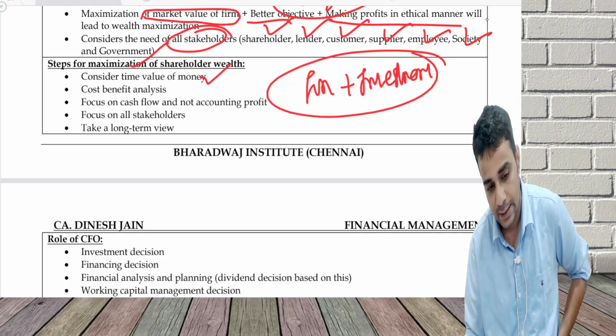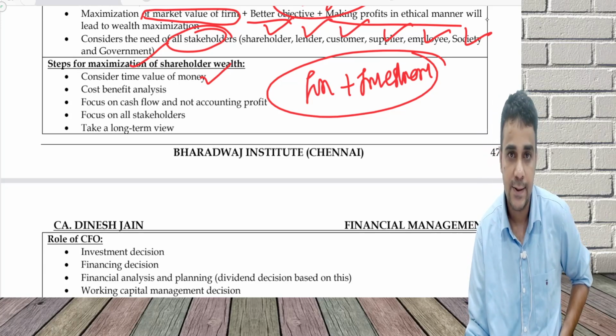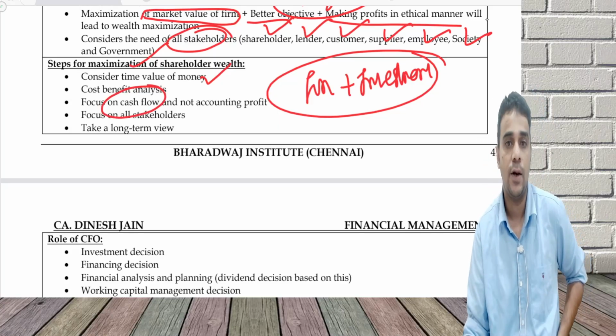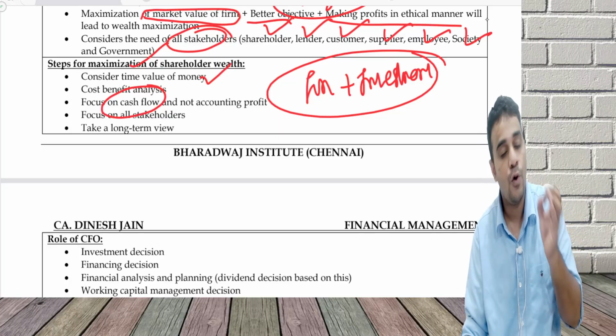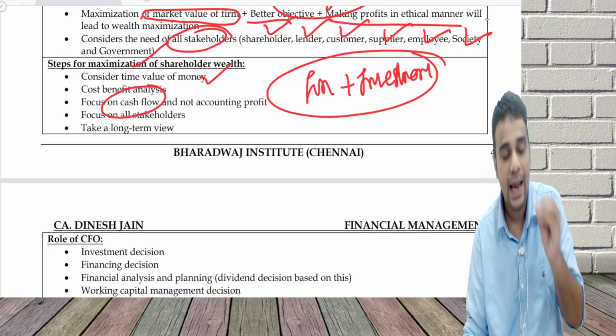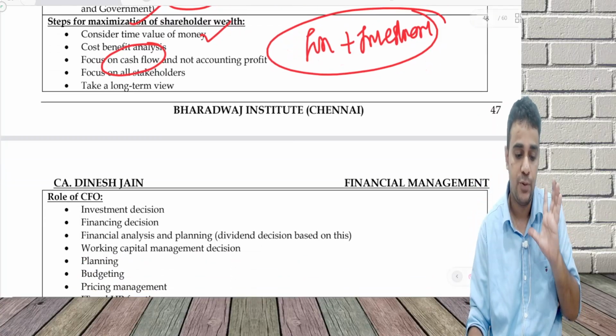No, you'll have to consider time value of money, do NPV or IRR technique, do a cost benefit analysis, focus on cash flow. Whenever we do investment decisions, we focus on cash flows in various techniques, except for the ARR technique. Focus on all stakeholders, take care of shareholder, lender, customer, supplier, employee, society, and take a long term view. Don't even focus on a short term objective.